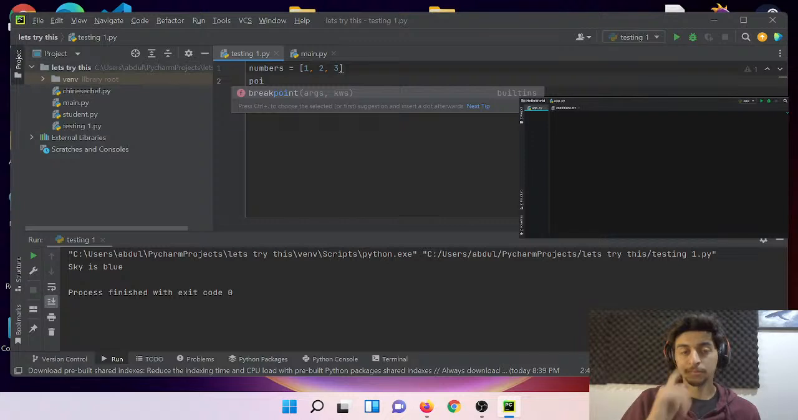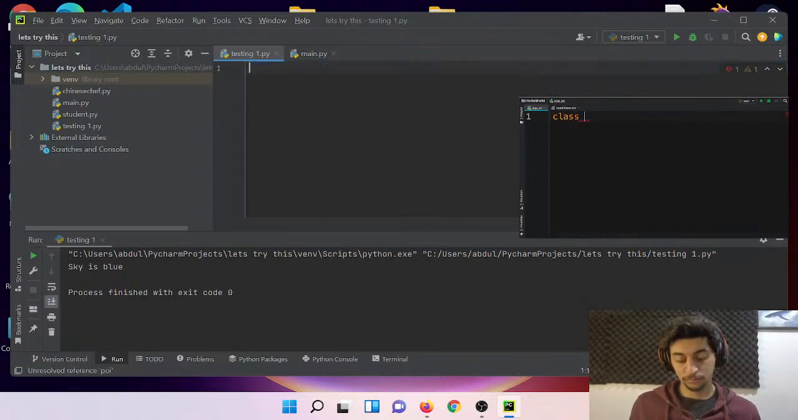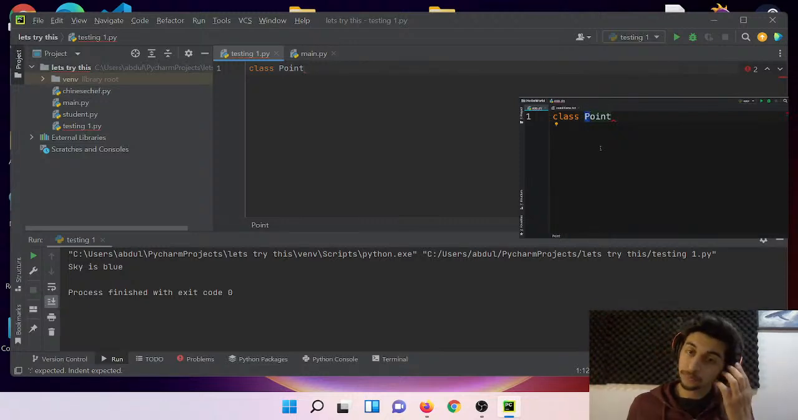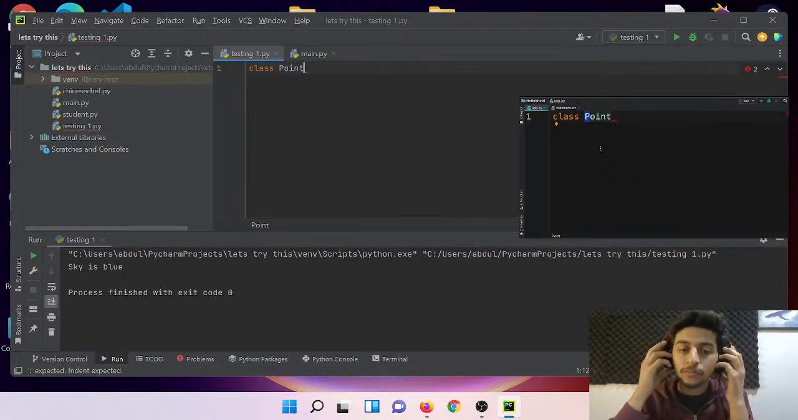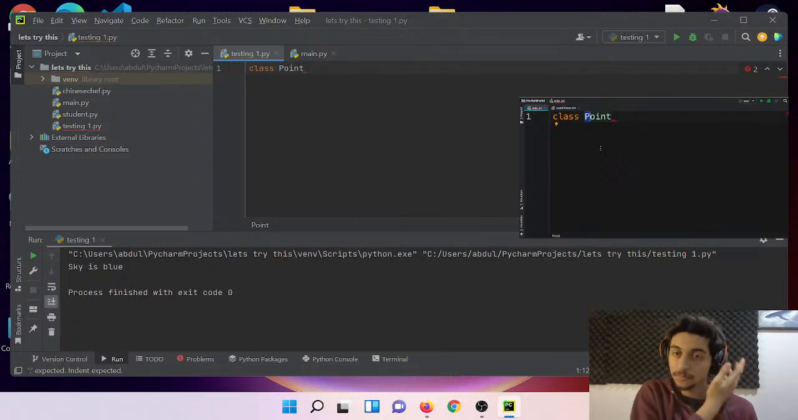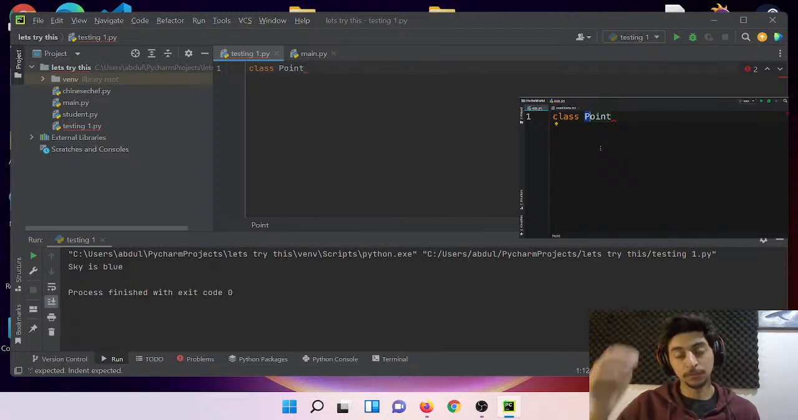We start by defining a class using the class keyword, and right after that, we give our class a name. Now look at the naming convention I have used here. I've capitalized the first letter here. This is what we call Pascal naming convention. The convention we use for naming our classes is different from the convention we use for naming our variables and functions. For variables and functions, we always use lowercase letters, and we separate multiple words using an underscore. But when naming classes, we don't use an underscore to separate multiple words. Instead, we capitalize the first letter of every word.